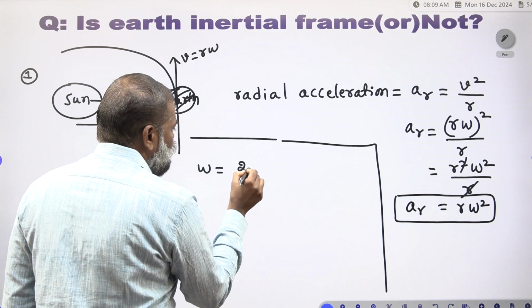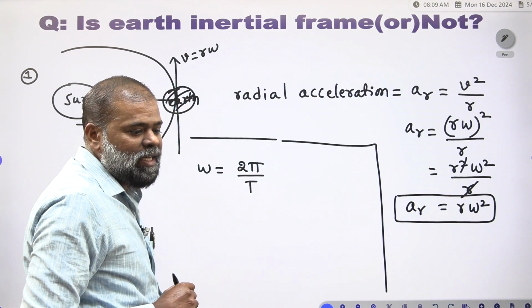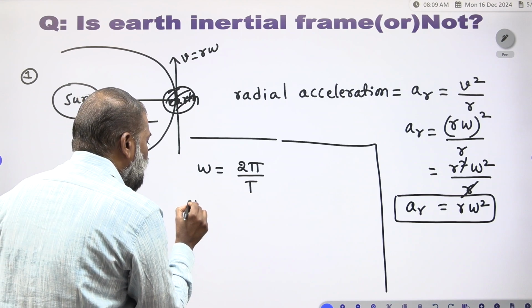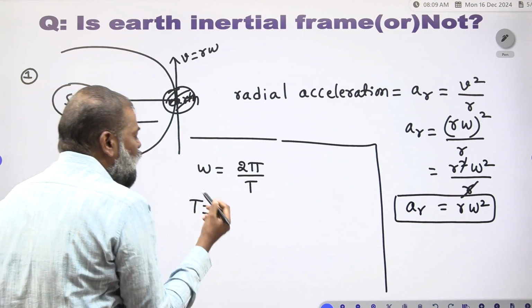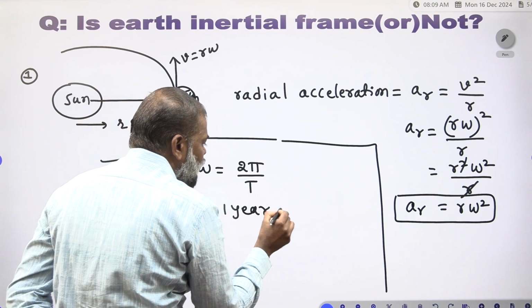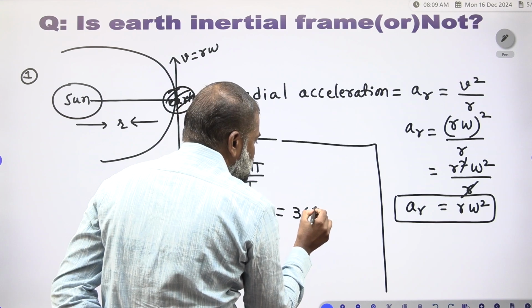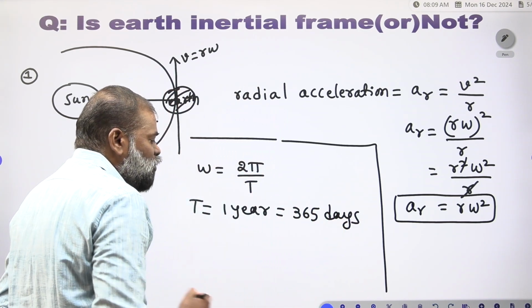Omega is equal to 2 pi by T. So, here what is the T? For the earth to complete the revolution around the sun, it will take 1 year. You have to write it as 1 year or 365 days.